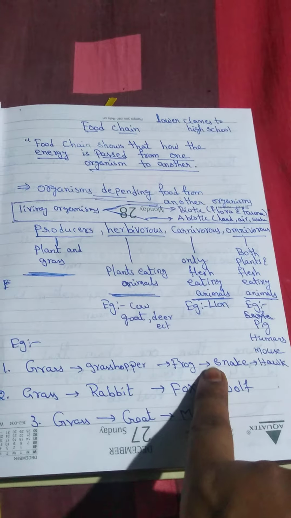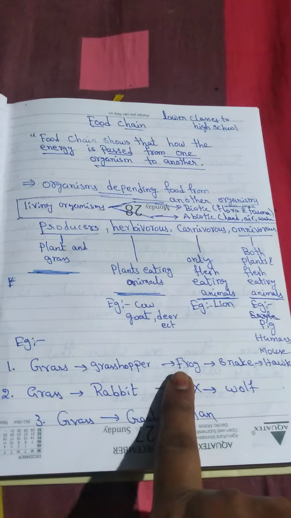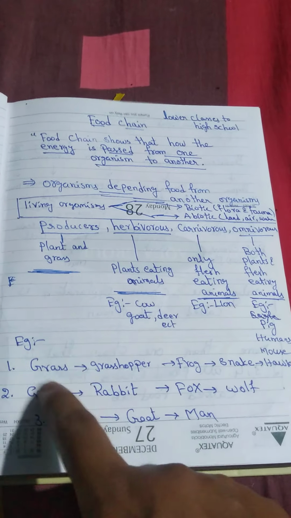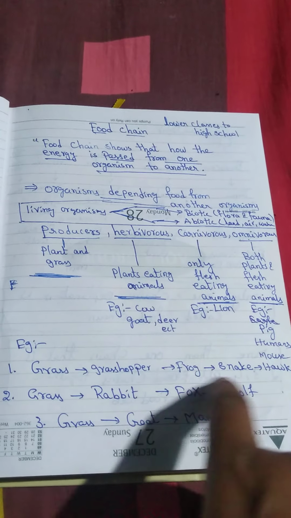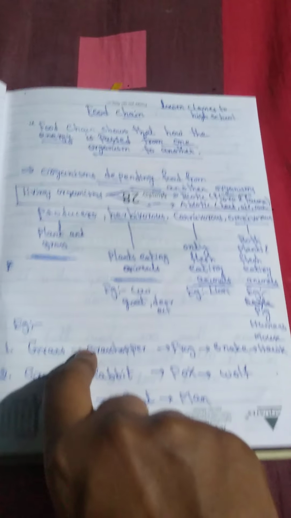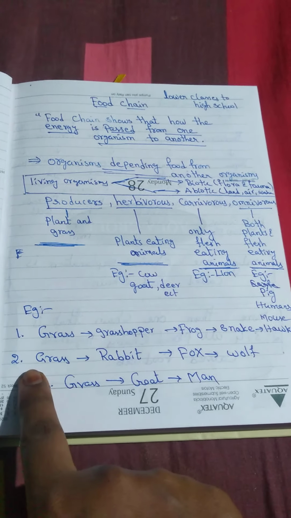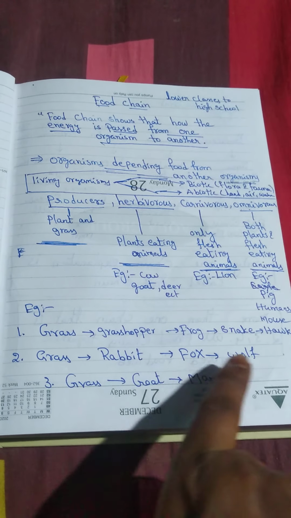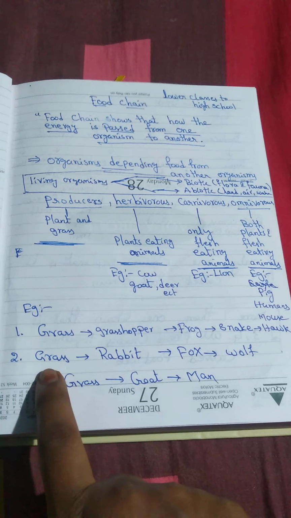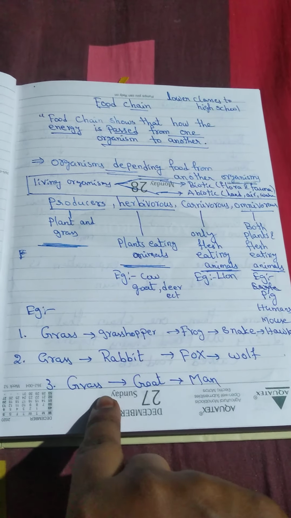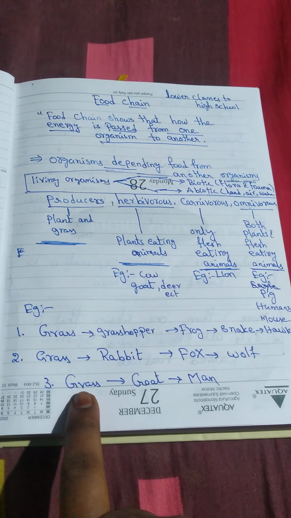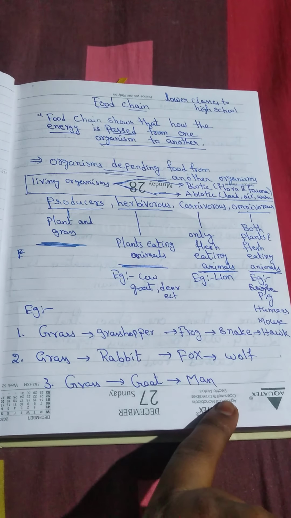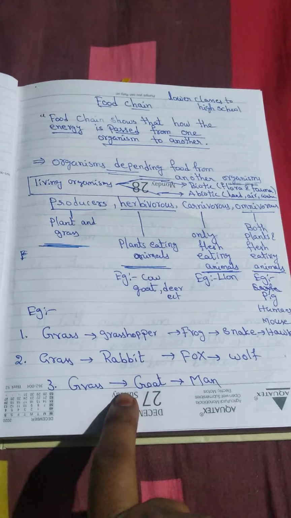So many examples are there. You can ask the children to create their own food chains, no problem. Ask them to prepare these food chains on their own, also by using pictures. Here, the rabbit is eating grass, the fox eats the rabbit, and the wolf eats the fox. One organism depends on another organism for food. It is called a food chain. The goat eats the grass, and the goat is eaten by man. This is also a food chain.